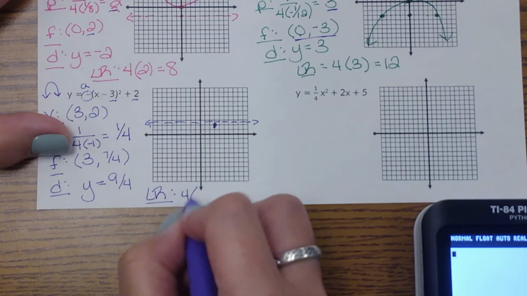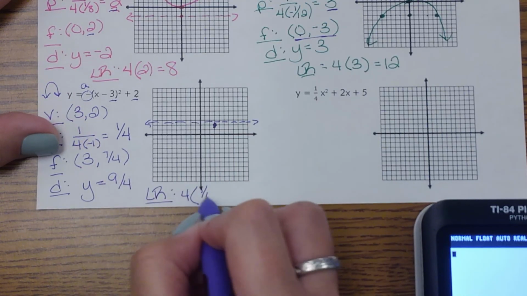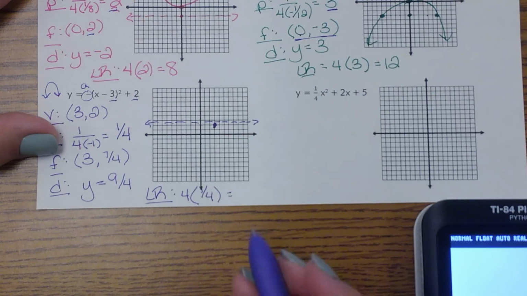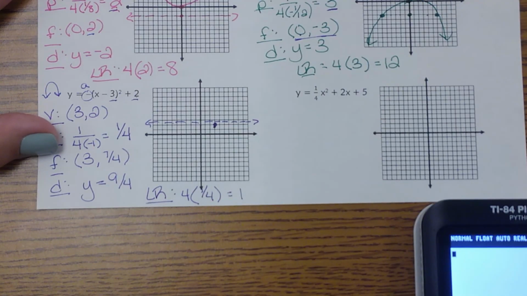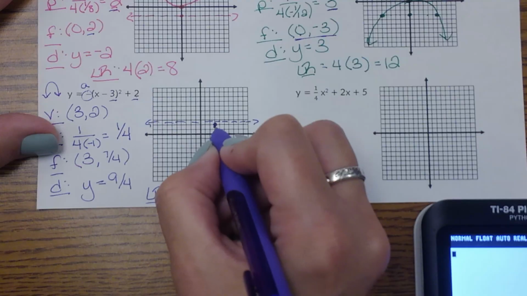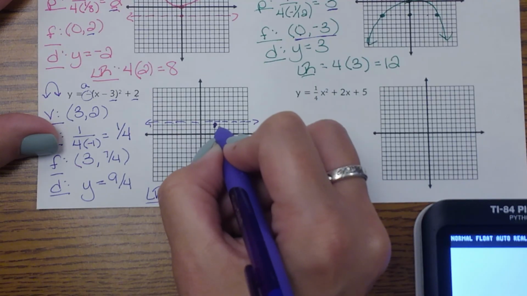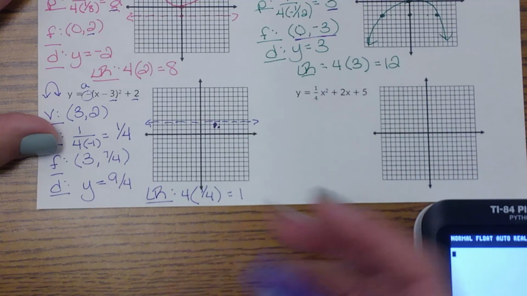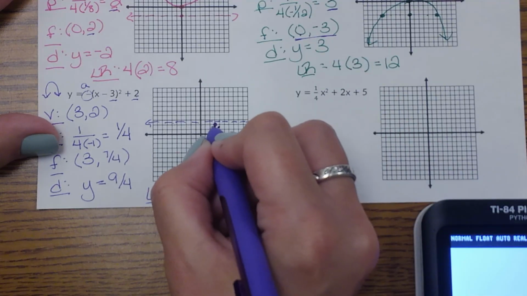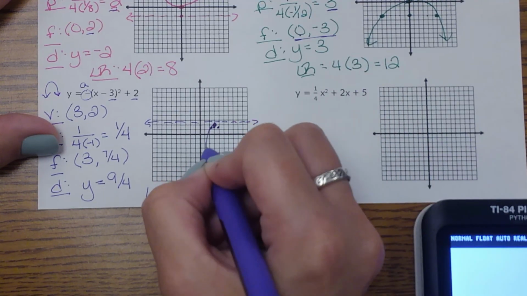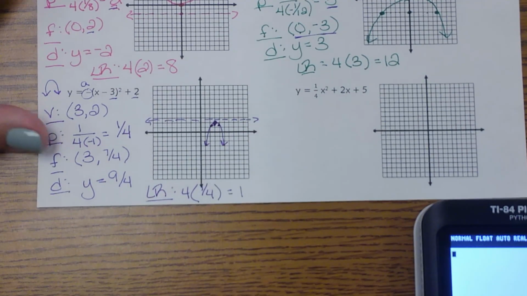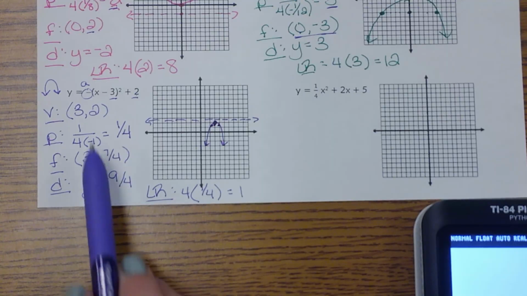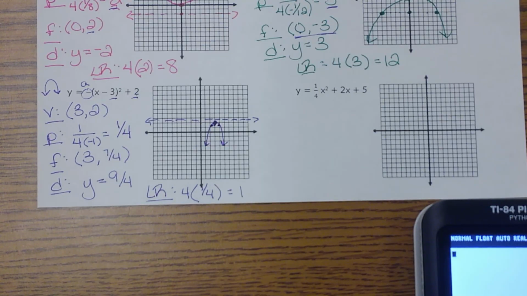All right, so the only other thing we need to do now is get that LR length. So it's 4 times your p-value, and 4 times 1/4 is just 1. So that means from that focus, I'm going to go over a half. Because remember, if my LR length is 1, I need to cut that in half on both sides. So I'm going over a half here and over a half here. So looking at that, it's a pretty narrow graph. A little bit hard to graph with those fractions, but that's why it's important for you to understand how these are connected.